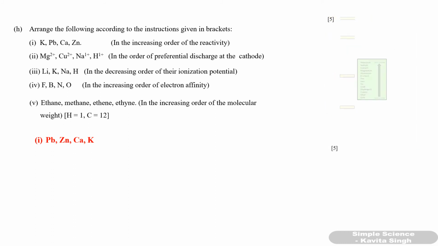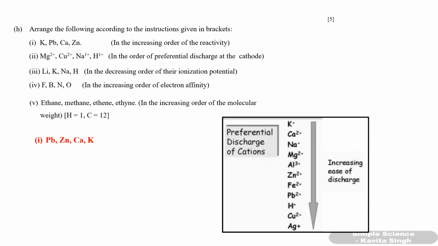Second question, Mg2+, Cu2+, Na+ and H+. You have to arrange in the order of preferential discharge at cathode. So this is the chart showing the preferential discharge of cations at cathode. It increases downwards. You have to arrange in the order of preferential discharge taking place at cathode.